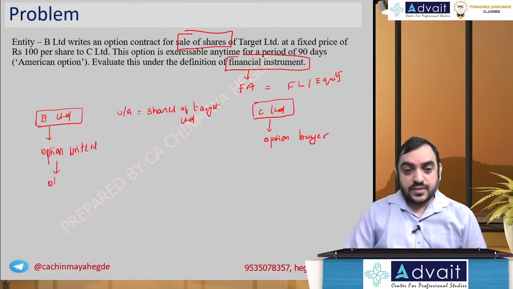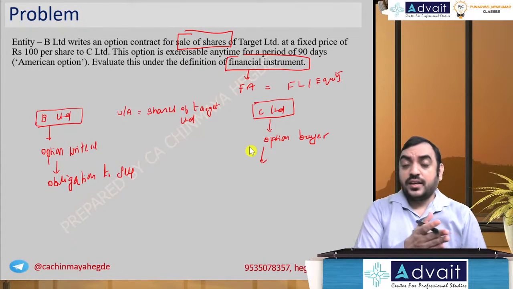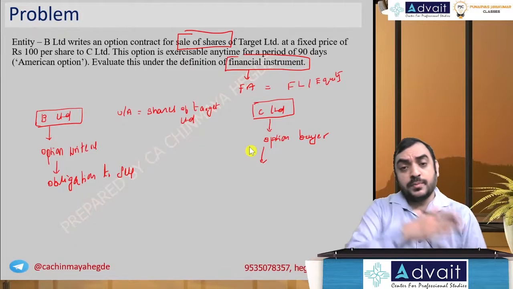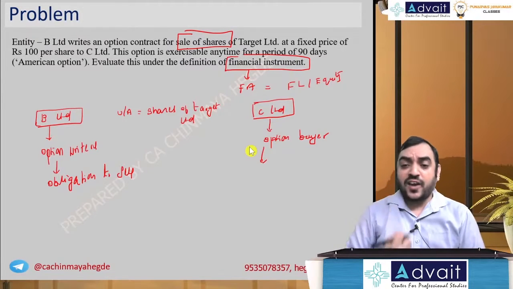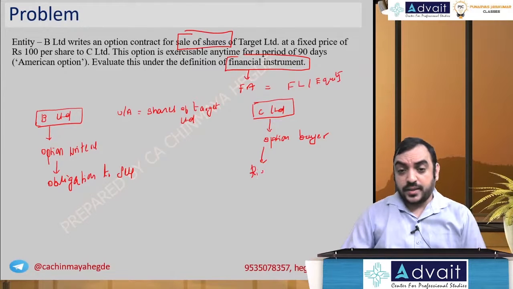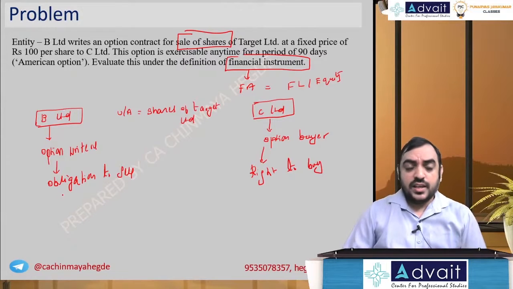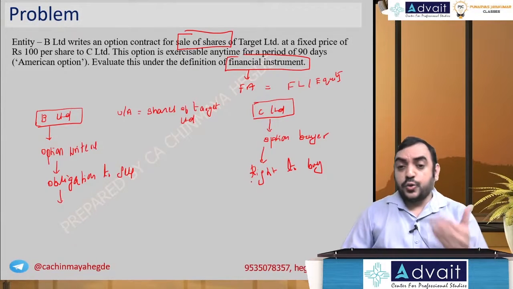So they have the obligation to what? Obligation to sell. Whereas C Limited has got what? If one party, the writer, has obligation, obviously the holder will have the right. Right to do what? Opposite. Right to buy. So basically right to buy means it's a position of call option.